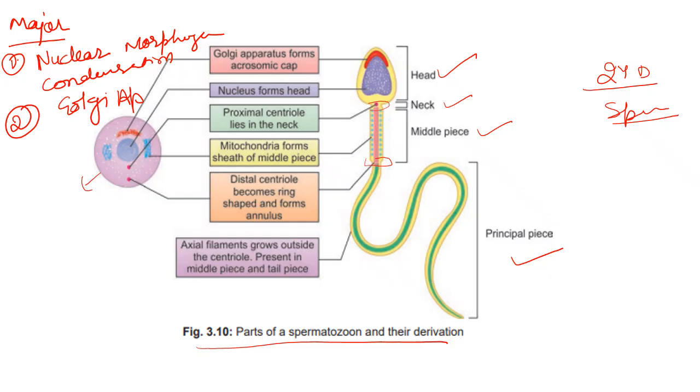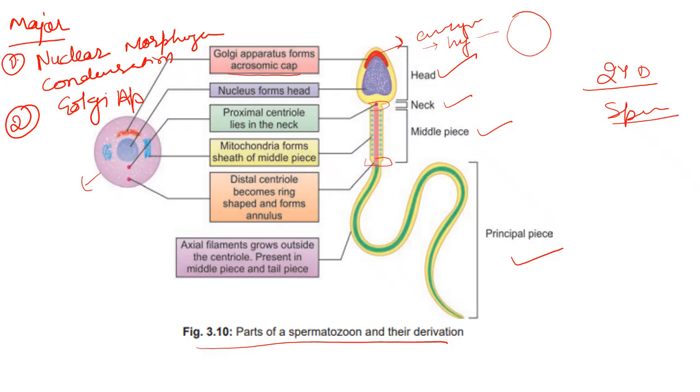First, there is a nuclear condensation because the head has to bear the most insult during fertilization, the pressure effect. So it is condensed to bear that effect. Second, the Golgi apparatus, or we also call it the acrosome cap. It secretes the enzyme lysozyme and hyaluronic acid, which help in digesting the ova membrane during fertilization.